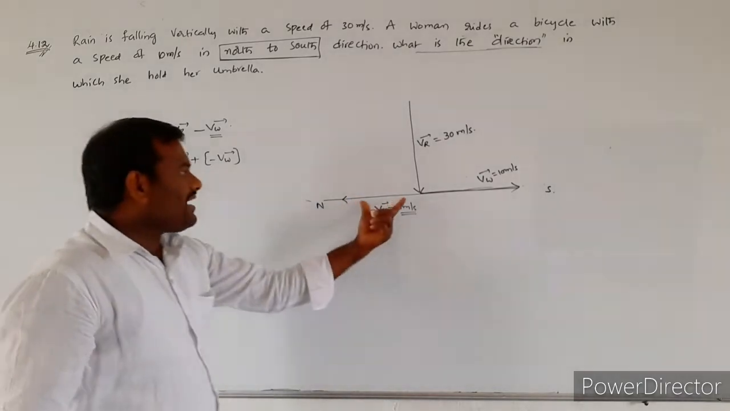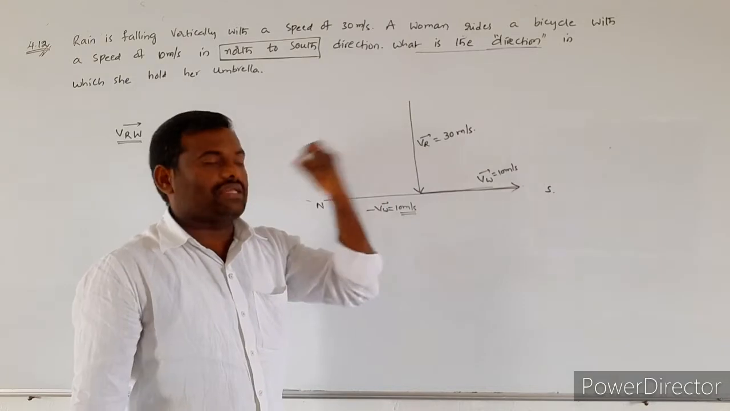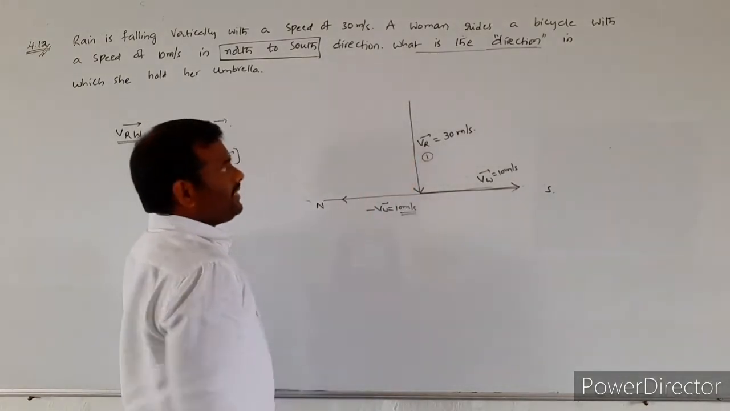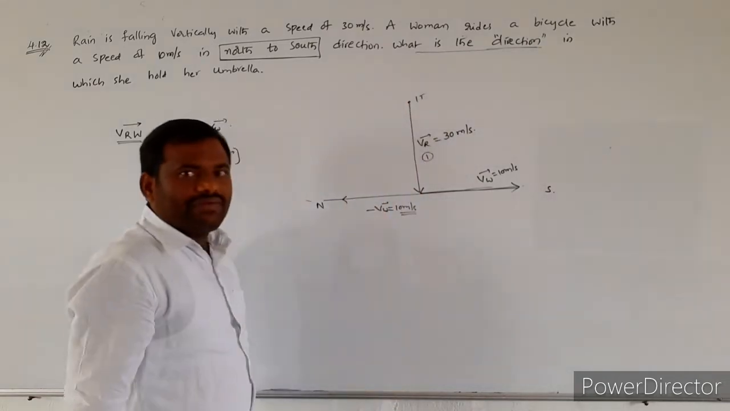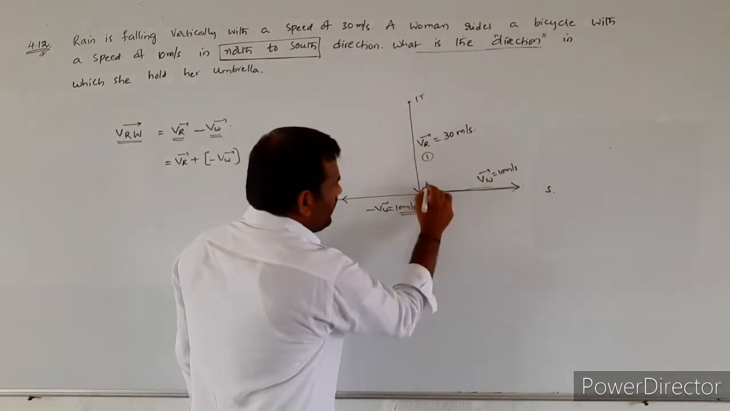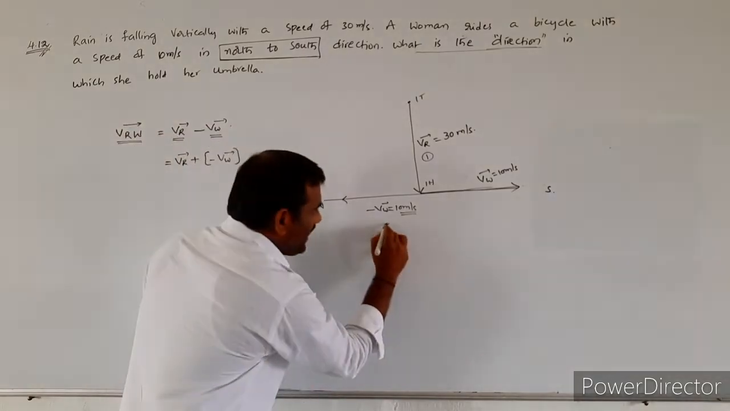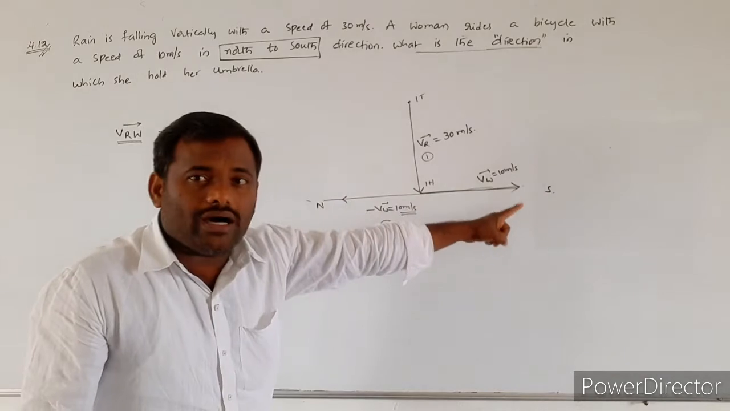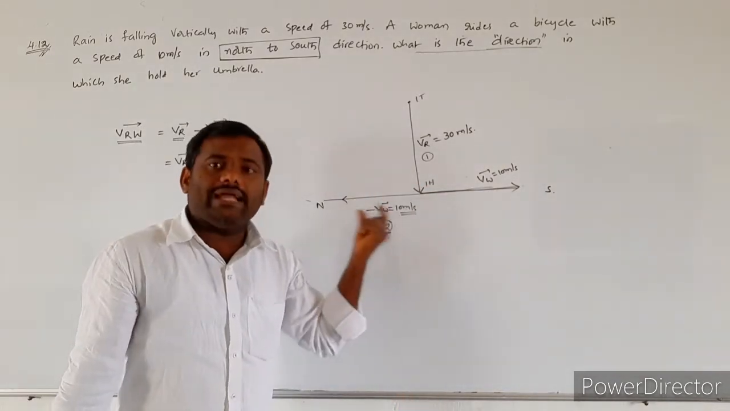So this vector will be indicating the second vector, and this vector will be indicating the first vector. Now, if it is representing the first vector, this point is nothing but the first vector's tail. And this is the head of the first vector. And minus V W bar is taken as, not V W bar, here we are taking the second vector as minus V W bar.